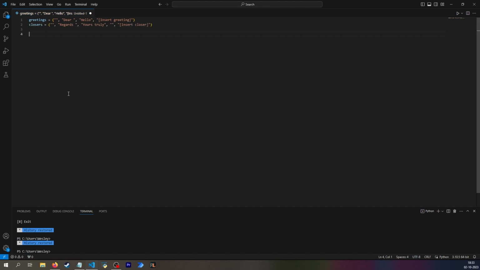And I want to have some inputs so that the user can say, well, what greeting do I want to use, which starts out at 0. And I'm picking 0 because the 0th option would be this empty string, which I don't want the user to pick. They need to pick 1, 2, or 3, or 1, 2, 3, or 4.